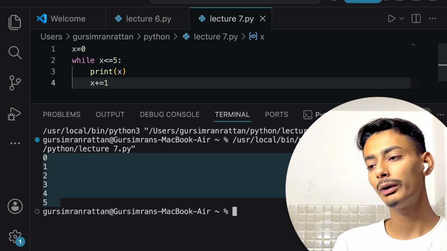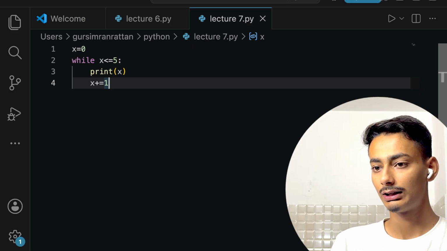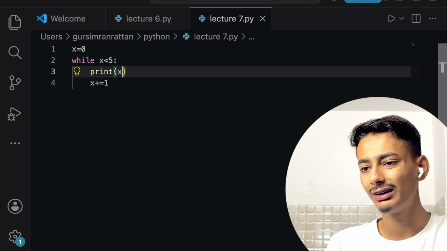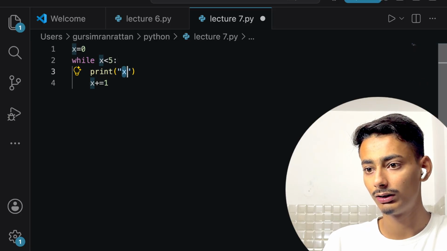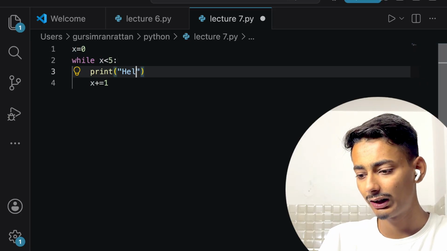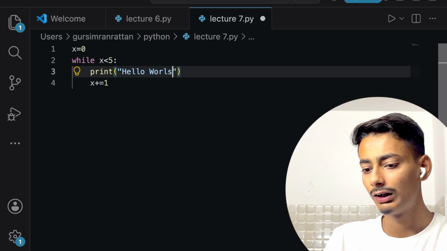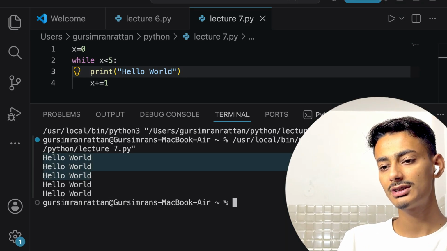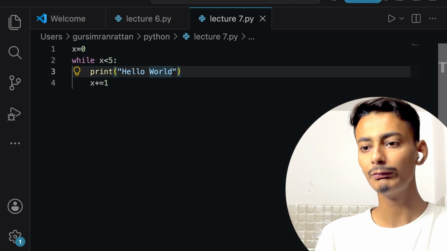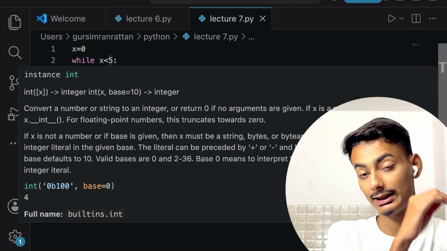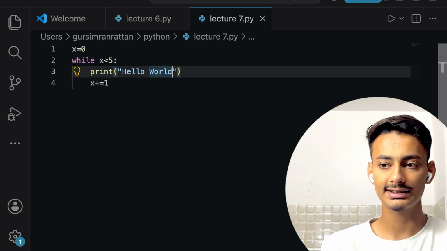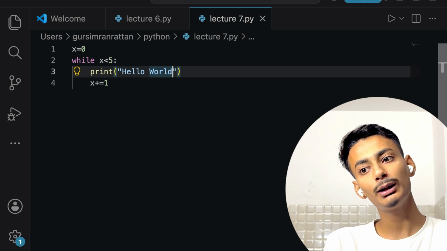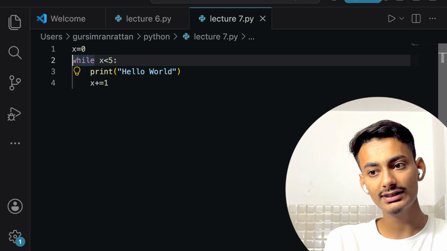And if I want to print hello world 5 times, then what I will do is first remove this. After that, I will write print hello world. Now see, hello world is printed 5 times. Why? Because x is 0, and while x is less than 5, x is 0, which is less than 5, then this statement will be executed. Hello world. After that, x will become 1, and it will check this condition again.